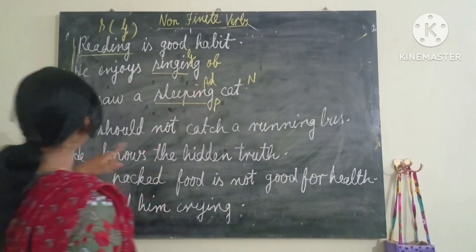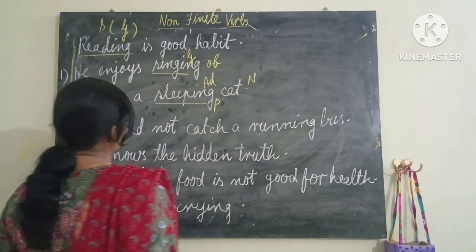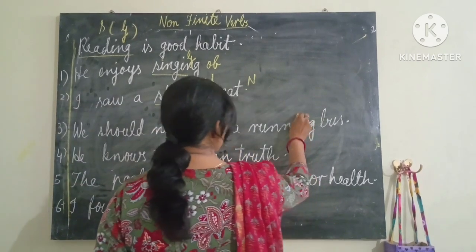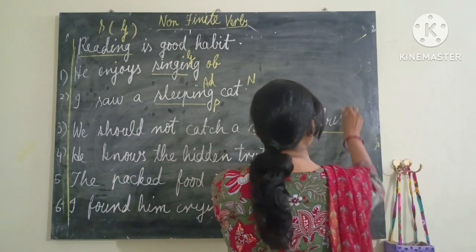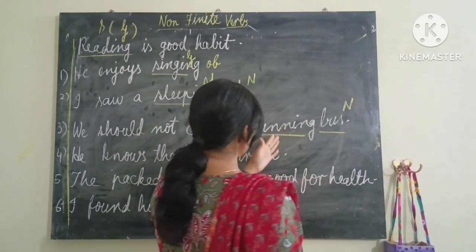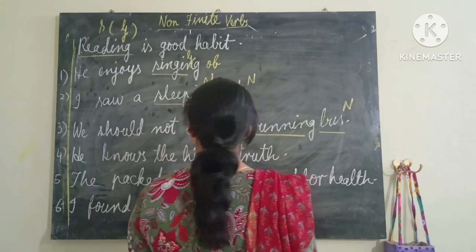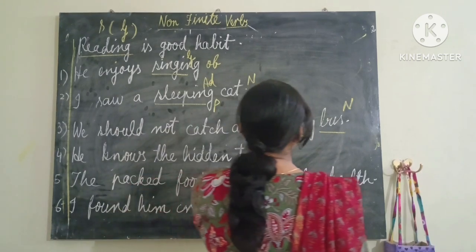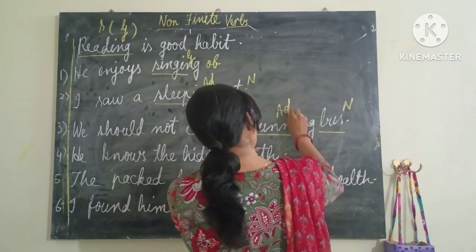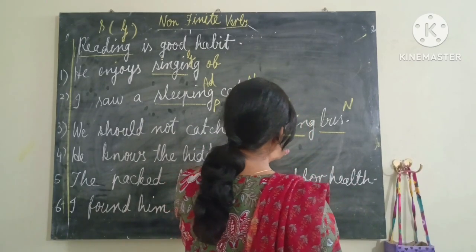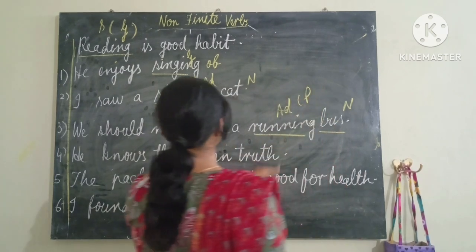Participle. Now, we should not catch a running bus. Running bus, the ing form of the verb is given here. But after this, bus is a noun, and it is telling us more about the bus. What kind of bus? Running bus. We should not catch it. It is dangerous. So running is describing the bus. So this is an adjective, and because the ing form of the verb is behaving as an adjective, this is a participle.